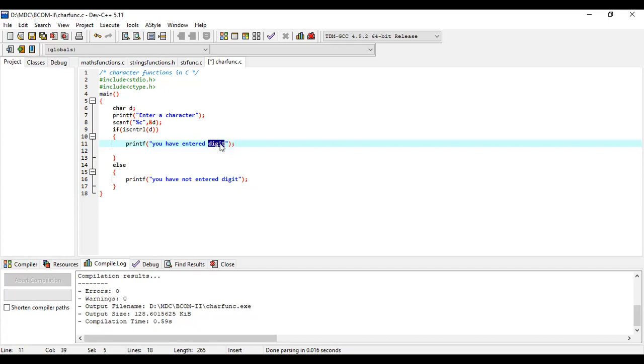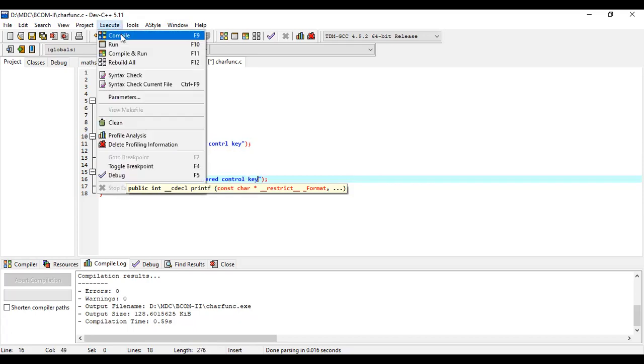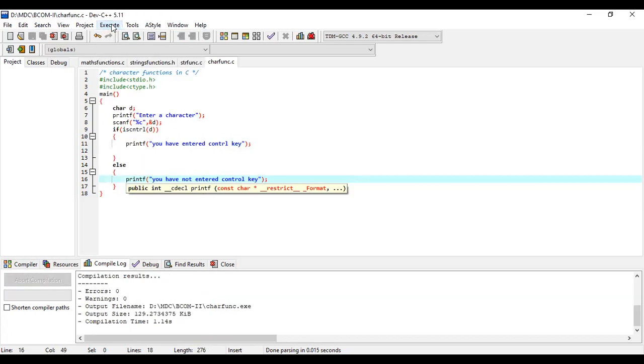So you can check the control key. See here, I am not entering a value, but on the keyboard I have pressed the control key. That's why I got a message that you have entered a control key.